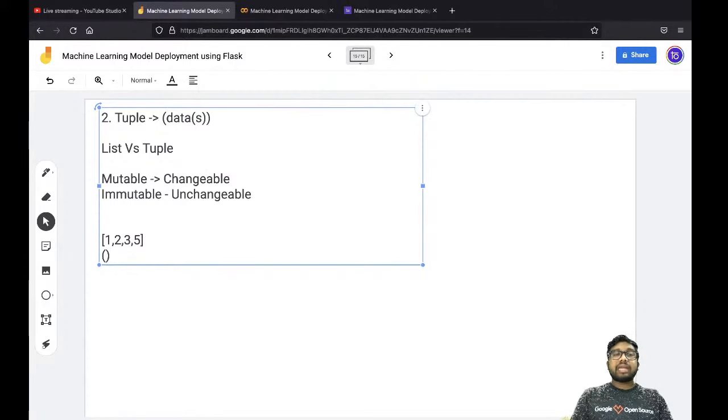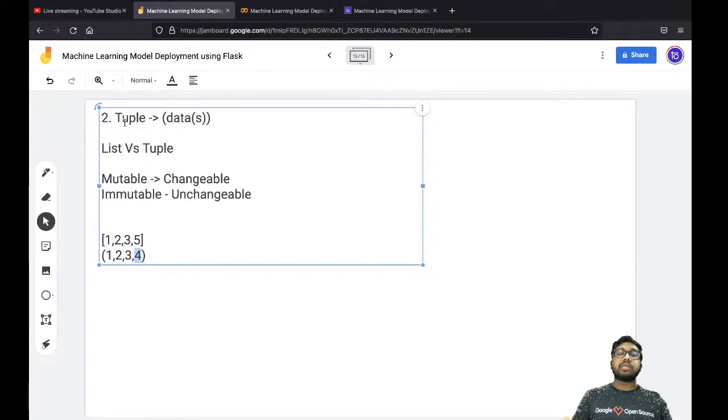Tuple says that as soon as you have created a tuple, you don't have any right to change any value in it. You cannot say that I want to change this 4 into 5. That's why tuple is known as immutable. Immutable means unchangeable. If you want to change the value, you can use typecasting.